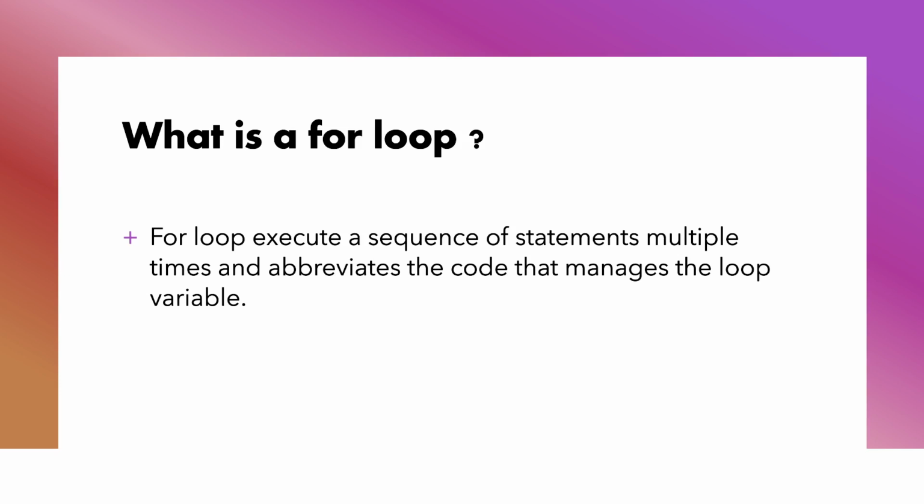What does this mean? If the condition which is passed is true, then the code will get executed again and again. And when it gets false, it will stop executing.